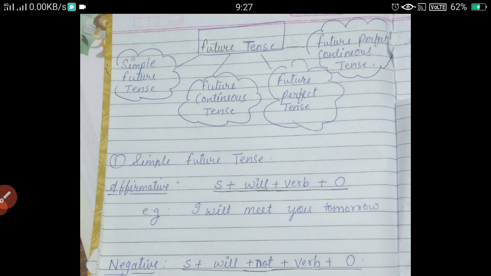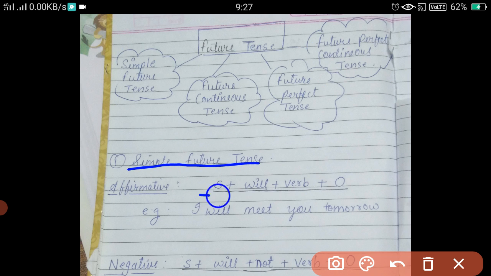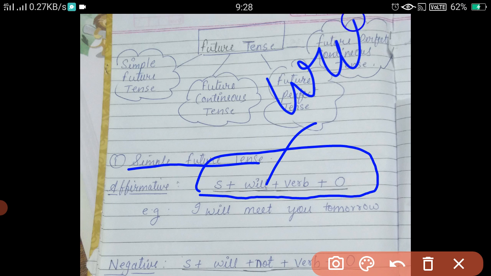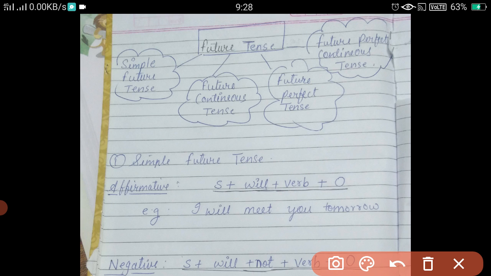The structure of simple future tense is subject plus will plus verb plus object. Subject, plus the next, helping verb. In future tense we use will as a helping verb. Okay, then after the helping verb we use the main verb, then finally comes the object. So for example,